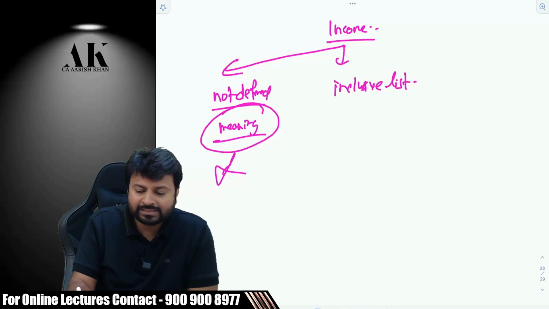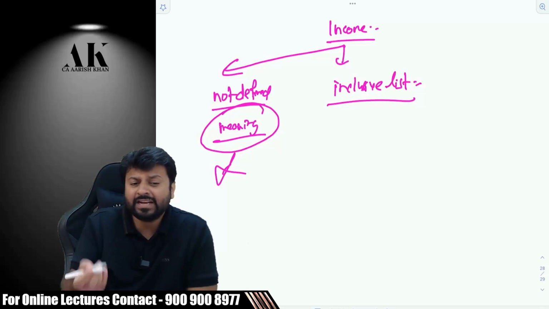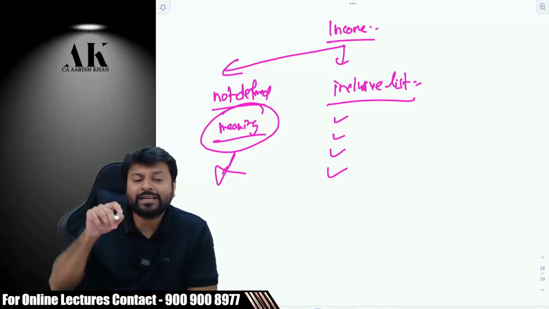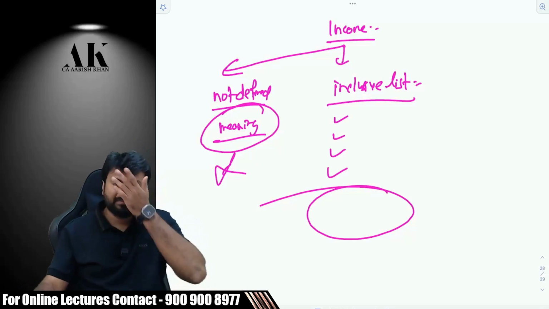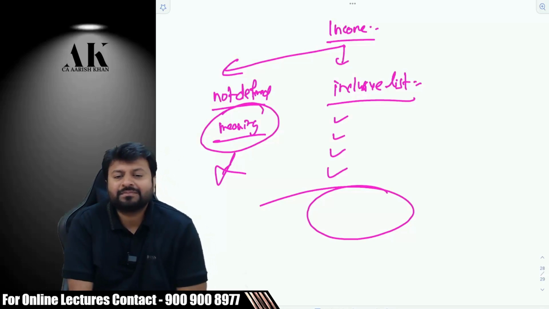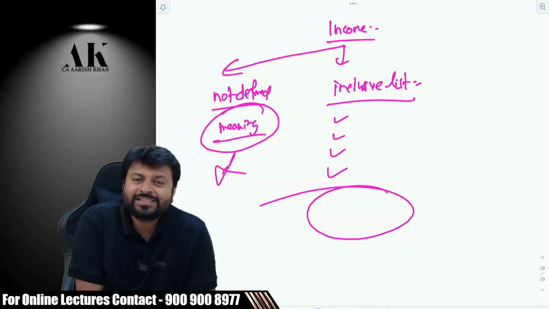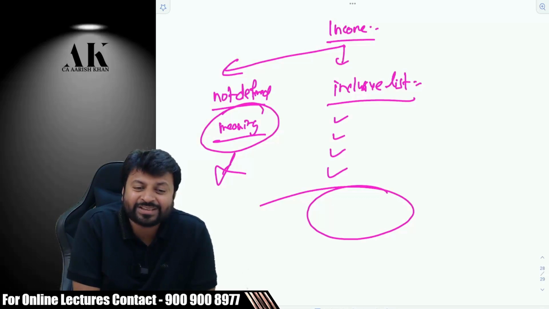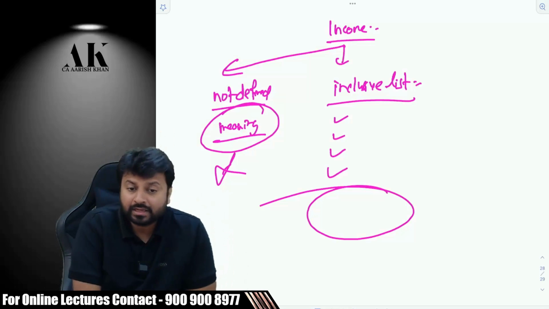Yes, sir. What does this inclusive list signify? Whatever is mentioned in it, is it income? Yes, sir. But one more thing it signifies: whatever is not mentioned, but is something similar to what is mentioned, can that also be income? This is the beauty of an inclusive definition. An inclusive definition is not exhaustive in nature. It is just an illustrative list. Something similar to what is given in the 31 clauses can also be part of income.